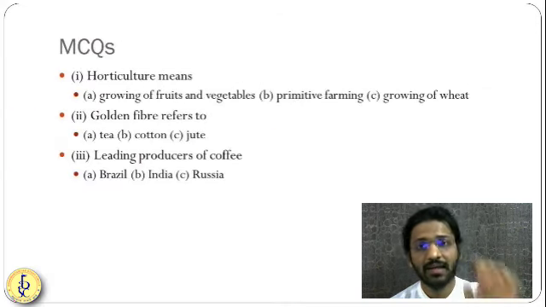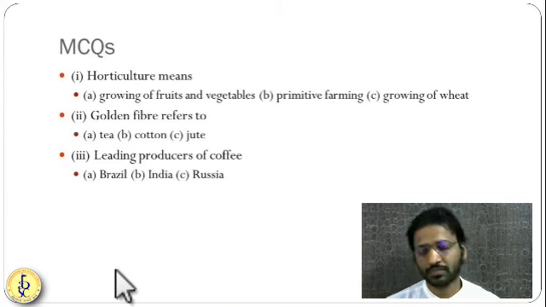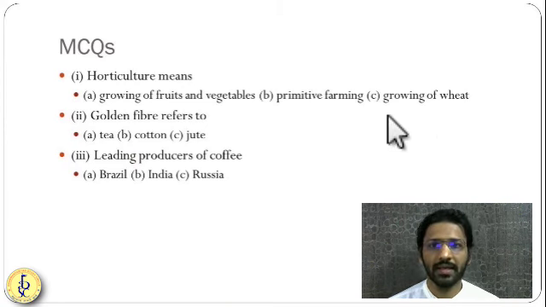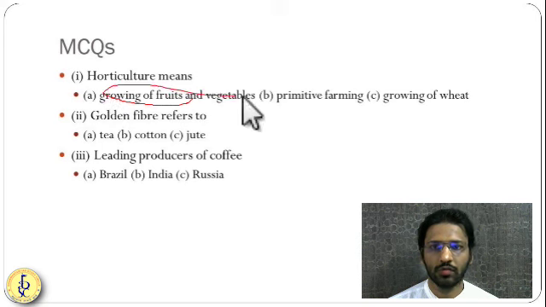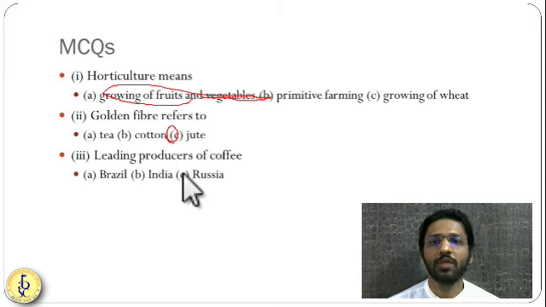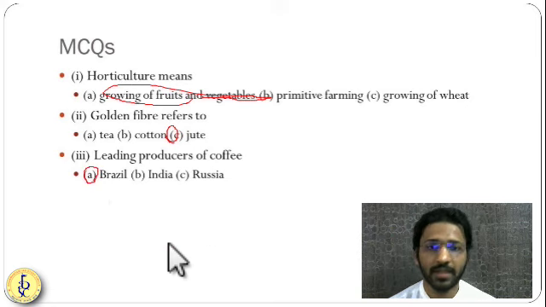Now, let us understand the MCQs based on this chapter. So, horticulture means, yes, growing of fruits and vegetables. Golden fiber refers to jute. Leading producer of coffee, yes, Brazil. Options: India, Russia, Brazil. Okay. So very simple questions.